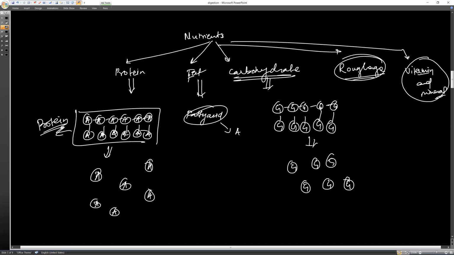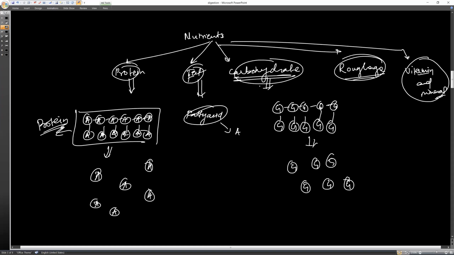So this is not a big task. You understood this one? Yes. Everybody? Is there any doubt regarding this topic, how the different foods are being digested? When we eat food, it is in the form of protein, fat and carbohydrate, and our body cannot consume a whole molecule of protein, fat or carbohydrate.